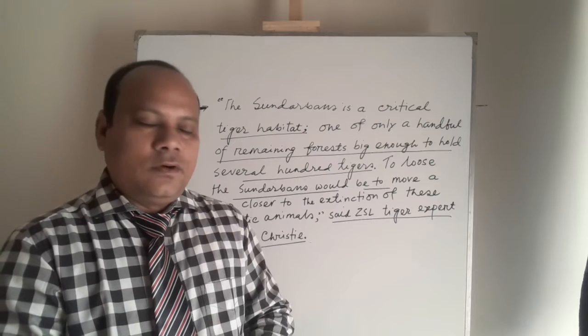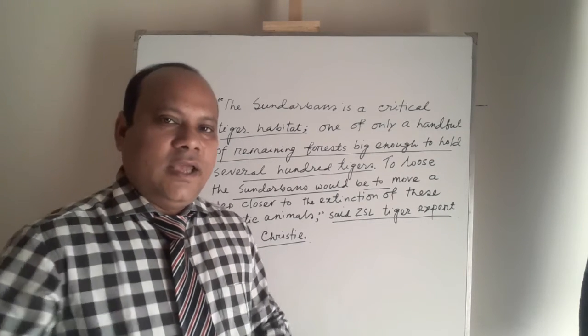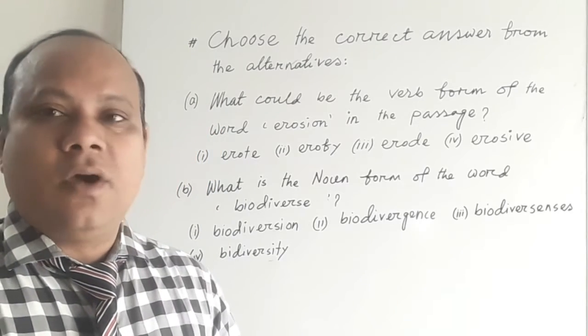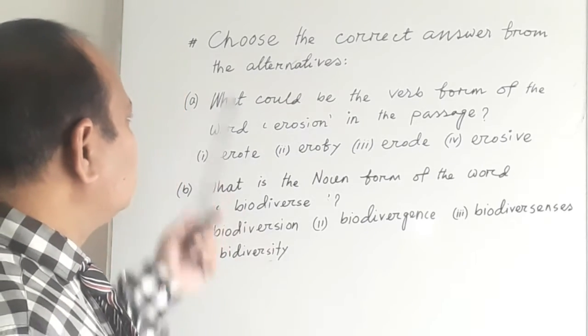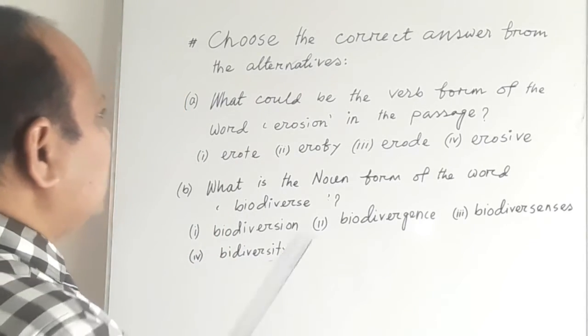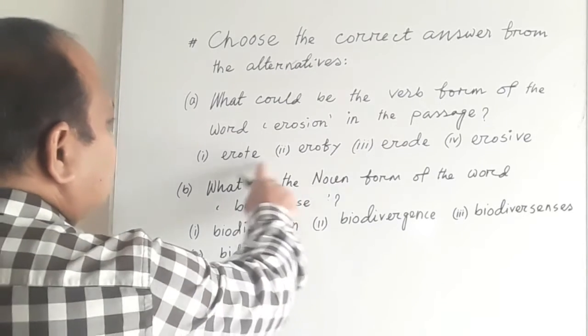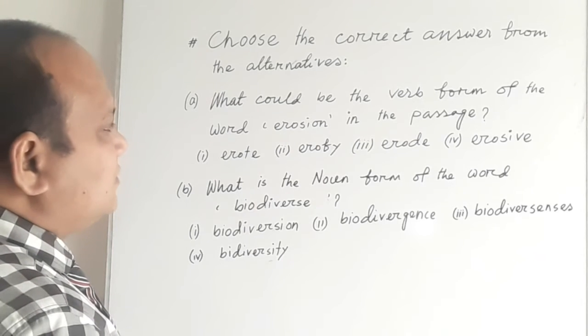Now I will go for those questions and try to solve them. My dear students, now we will solve the MCQ questions. From the very first question, we see that we must choose the correct answer from the alternatives. So four answers are given here, and we have to pick the right answer.